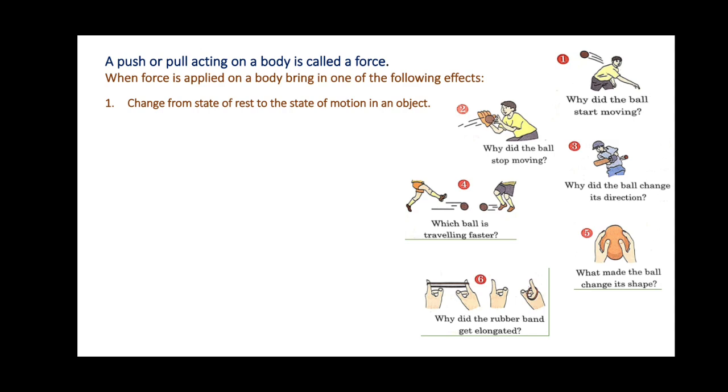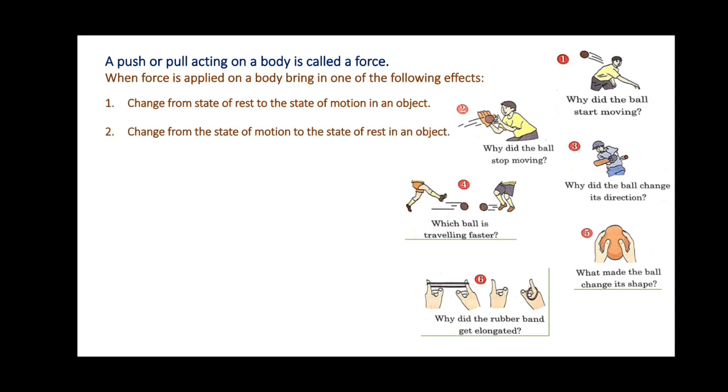First, the ball was in the state of motion, and when the boy catches the ball, now it is in the state of rest. So this becomes a change from the state of motion to the state of rest in an object. Picture number 3. Why did the ball change its direction?